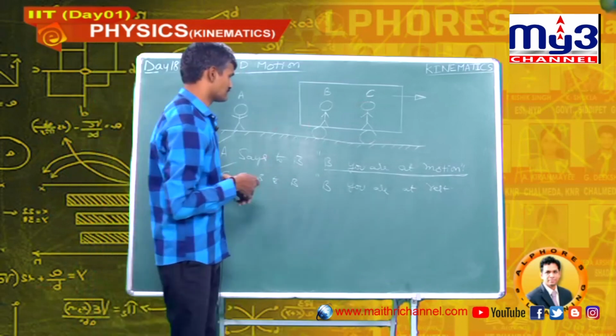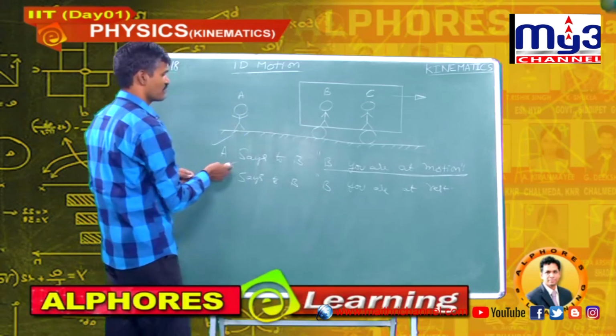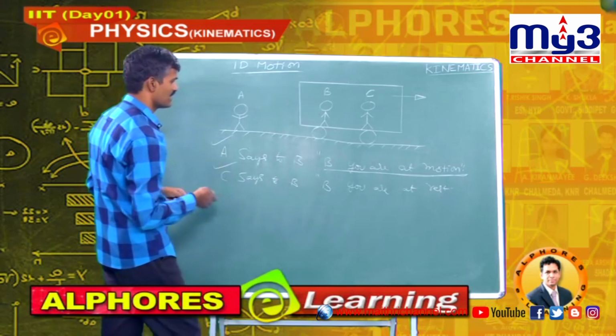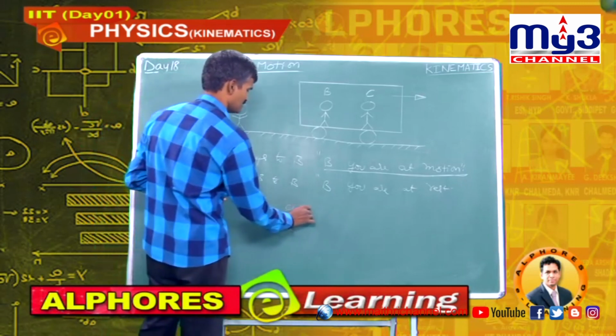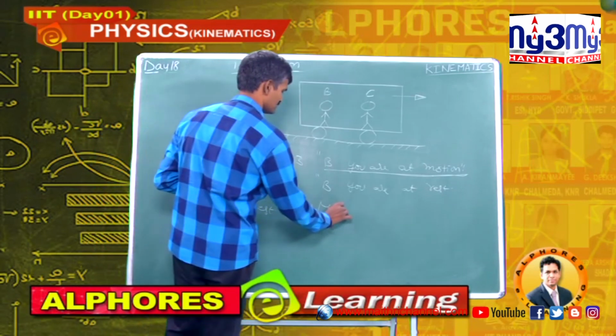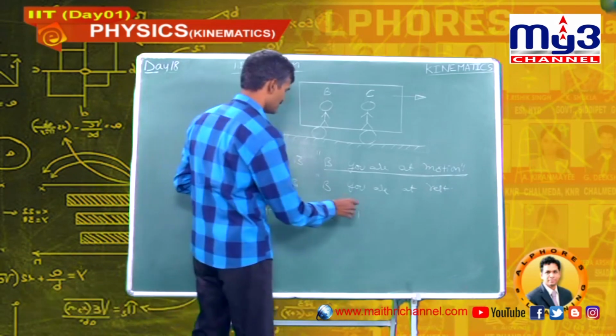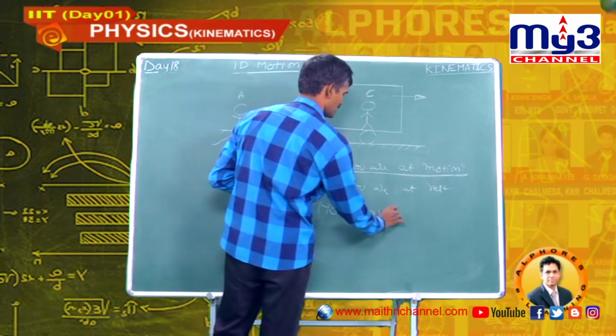Now I conclude from this example that rest and motion are relative.